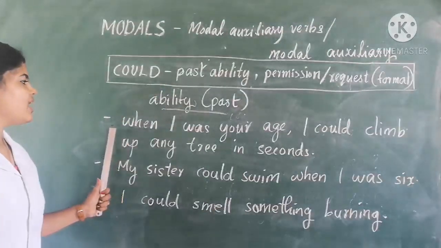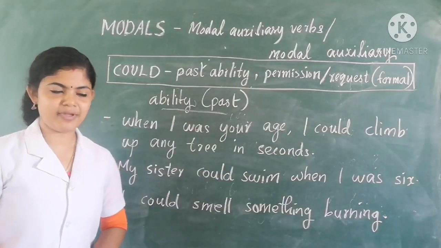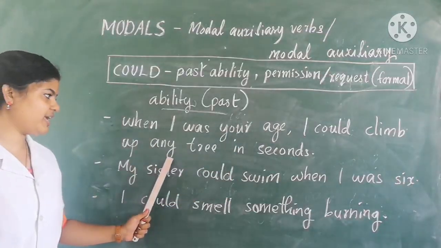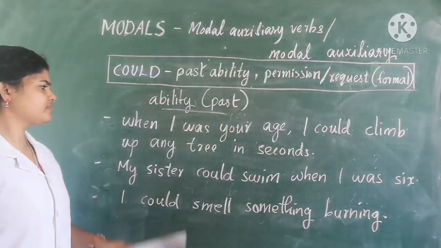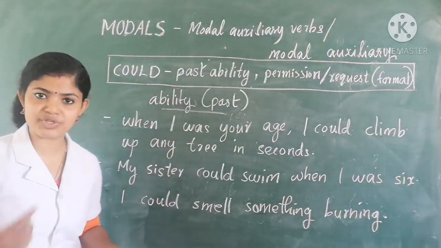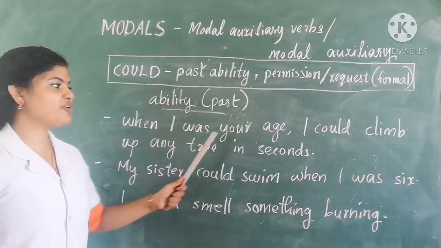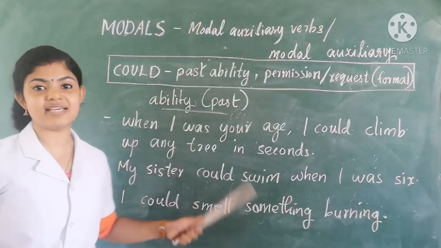First one. When I was your age, I could climb up any tree in seconds. Here you can see this sentence also shows someone's ability in the past. When I was your age, I could climb up any trees in seconds.